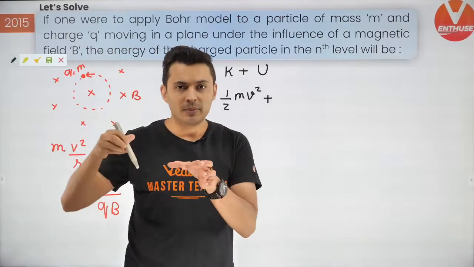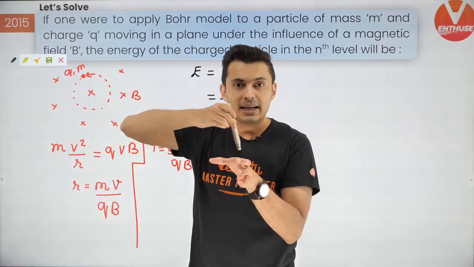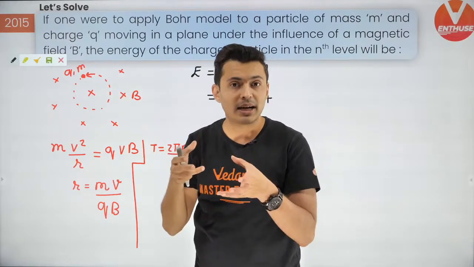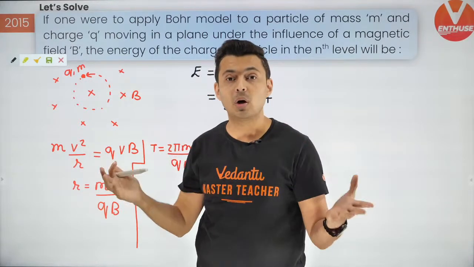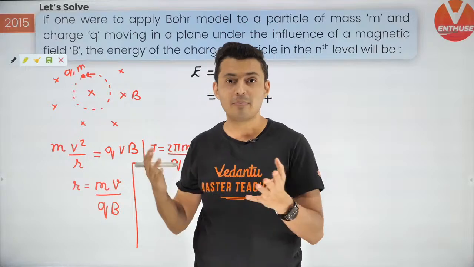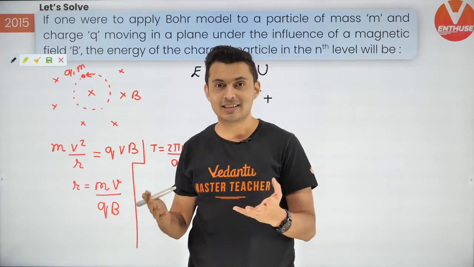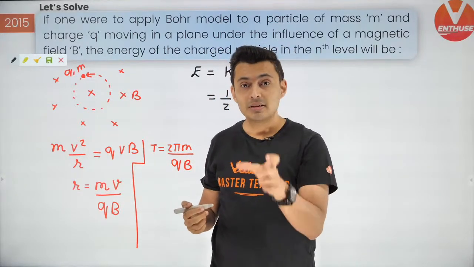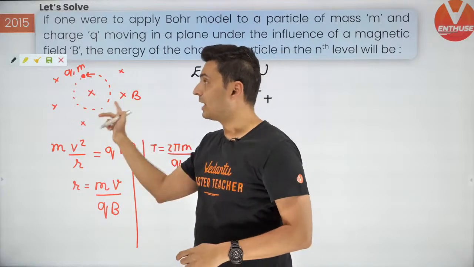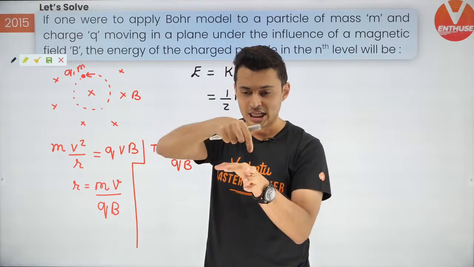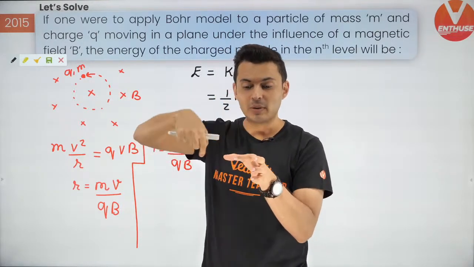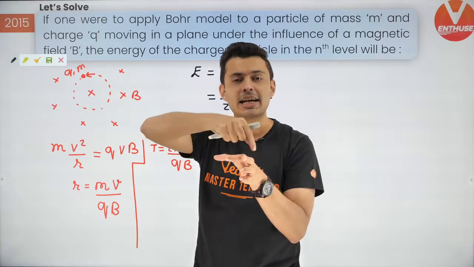What is the potential energy of the particle? Do you remember, if there is a magnet placed in a magnetic field, it has potential energy, minus M dot B. I hope you remember MB cos theta, etc. Similarly, this is also a magnet, a charged particle. How? Because a charged particle moving around in a circular path is like a current carrying wire.